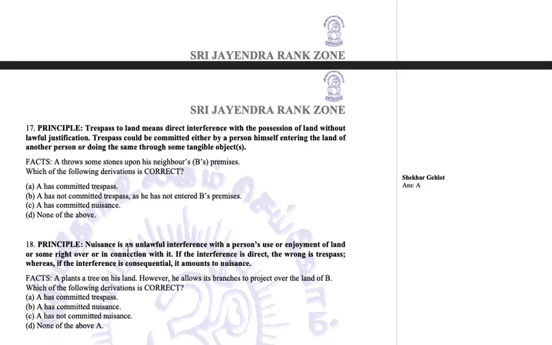Nuisance is an unlawful interference with a person's use or enjoyment of land or some right over or in connection with it. If the interference is direct, the wrong is trespass, whereas if the interference is consequential, it amounts to nuisance. Okay, if direct interference is there, it will be trespass. If it is consequential, happening due to some other act of yours, then it amounts to nuisance.